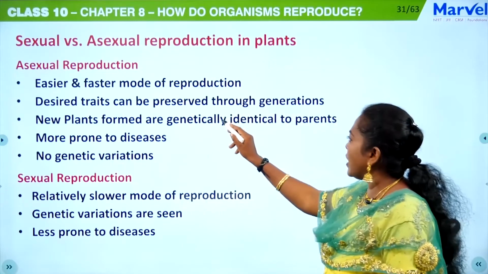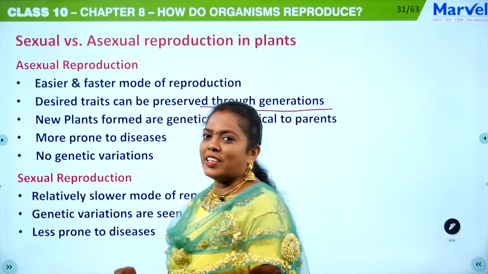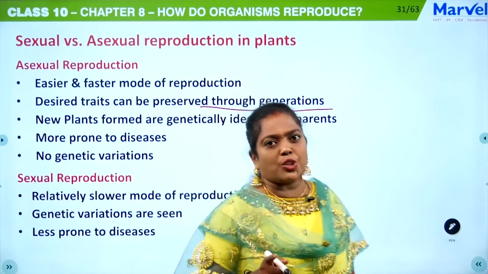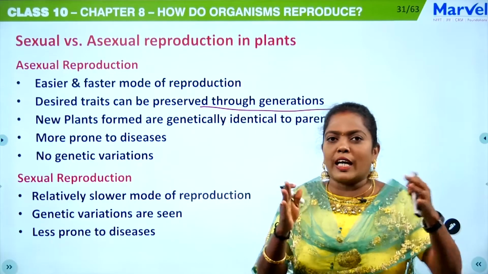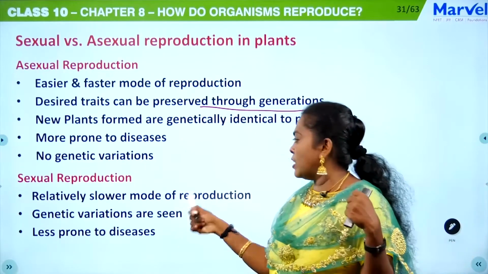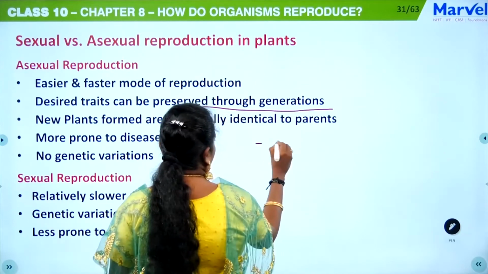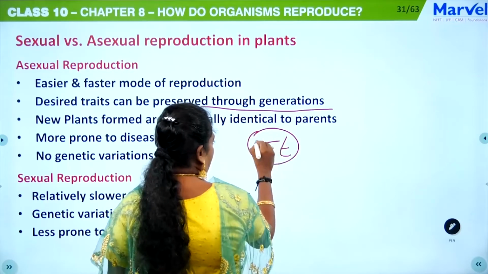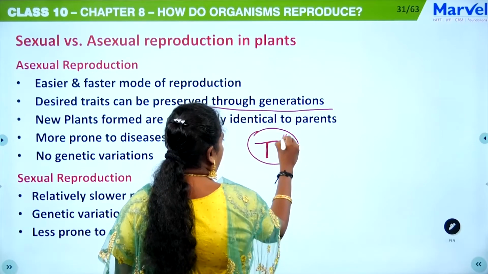The desired traits can be preserved through generations. You have already learnt the law of segregation in heredity and evolution. In asexual reproduction there is no segregation, which means the desired character won't segregate. But in sexual reproduction the desired character will segregate. Say, for example, your desirable character is this one, capital T and small t, a hybrid heterozygous.